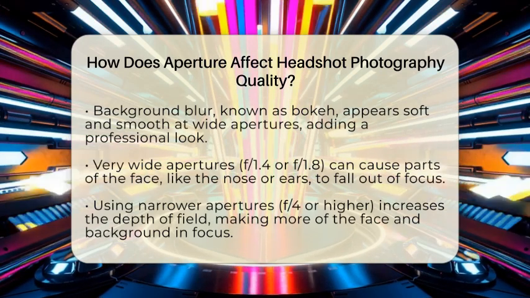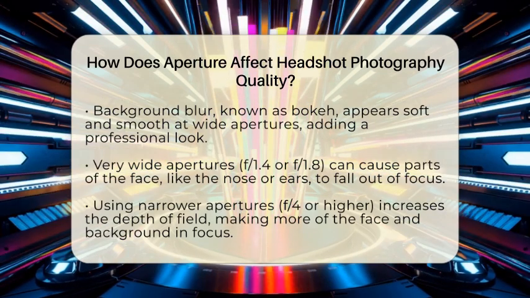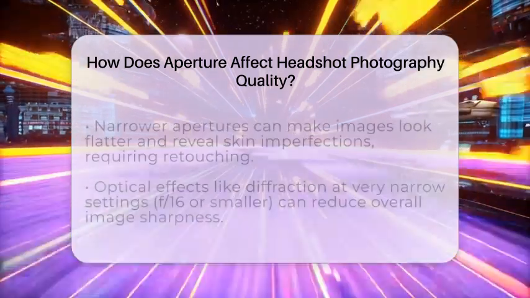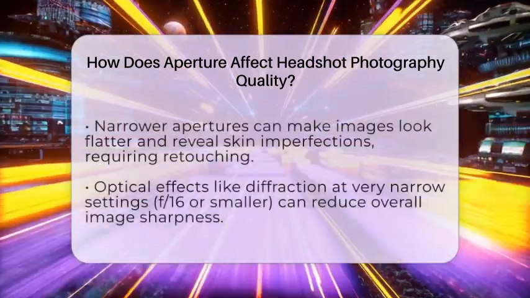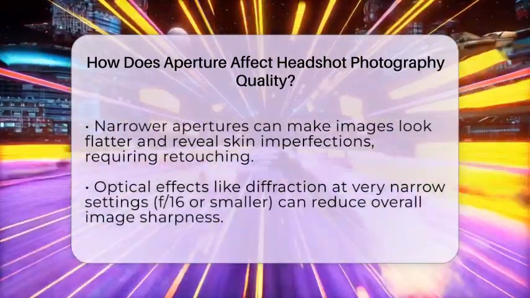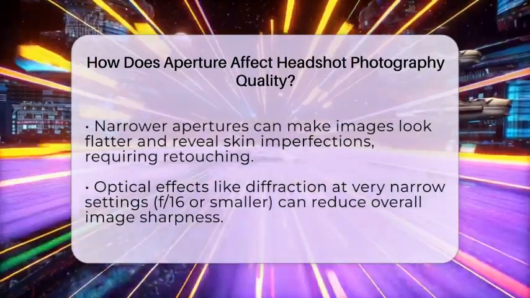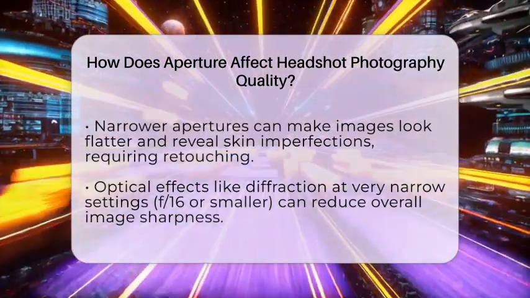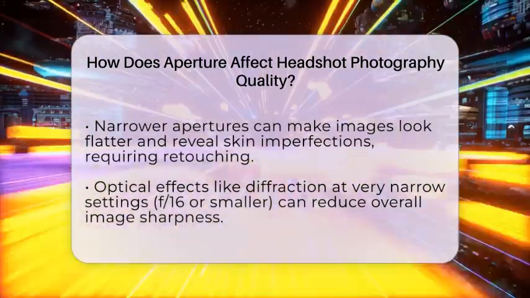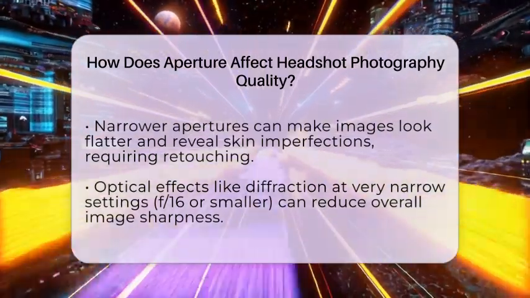On the other hand, using a narrower aperture like f4 or higher increases the depth of field. This means more of the face and background will be in focus. It can be useful if you want the entire face to be sharp or if the lighting is not ideal. However, less background blur makes the image look flatter and less dynamic. Narrower apertures also reveal more skin texture and imperfections, which might mean more retouching later.